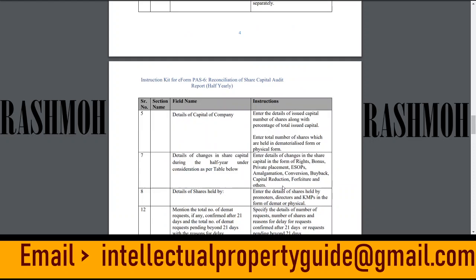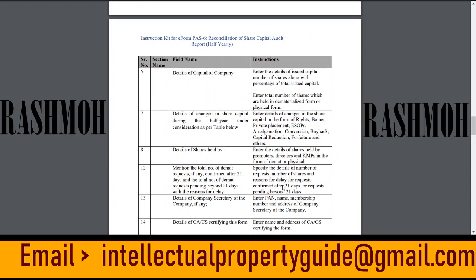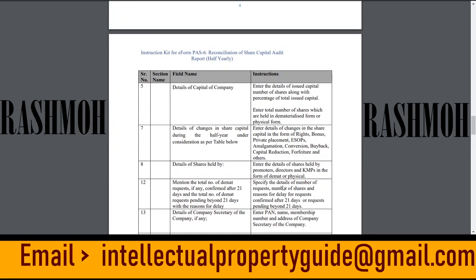Now the fifth point of discussion, details of company capital. We have to enter the details of issued capital, number of shares along with the percentage of the total issued capital. The second point is to enter the total number of shares held in dematerialized form or physical form.